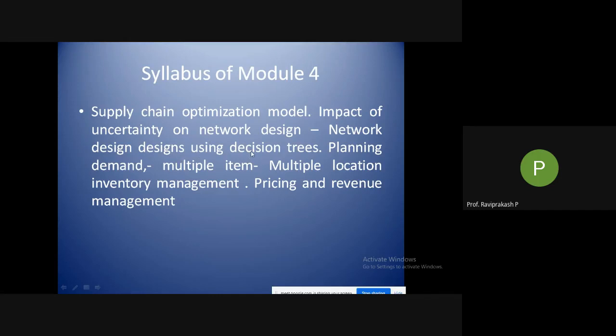So many of you might have learned decision trees in different subjects. We'll see how they are used. Then planning, demand, multiple item, multiple location, inventory management, and pricing and revenue management. So this is the syllabus for module 4. This will be looking into the next module.